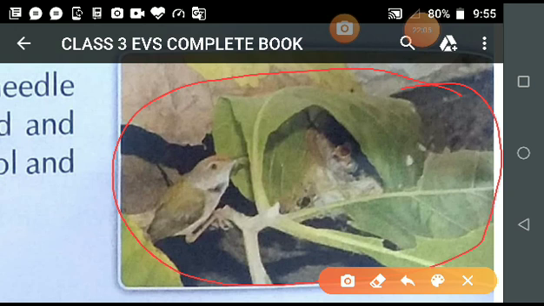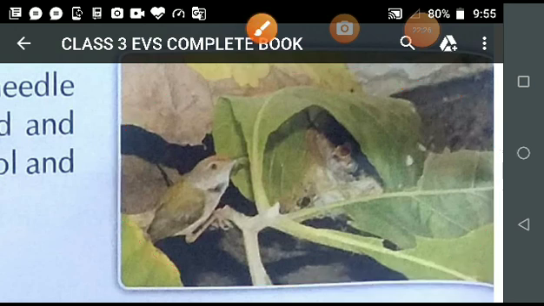So these are the materials used by different types of birds. I am not saying that one single bird uses all these materials.